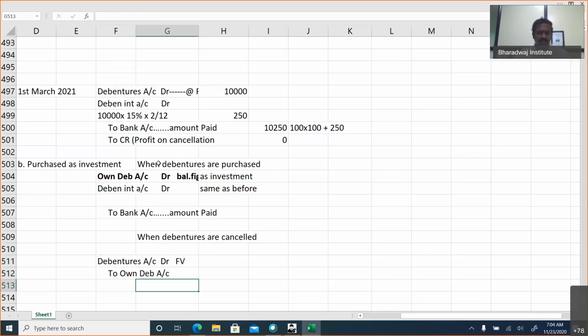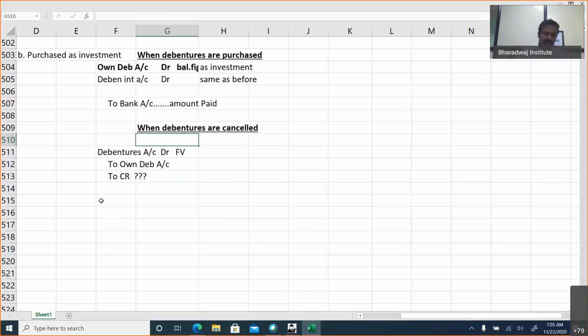This is nothing but the amount invested, and the profit will go to capital reserve. So when debentures are purchased, you pass the entry, and when debentures are cancelled also, you pass the entry. When debentures are cancelled only, that profit is transferred to capital reserve.